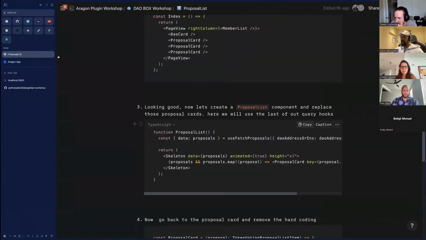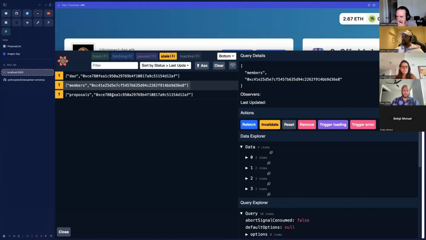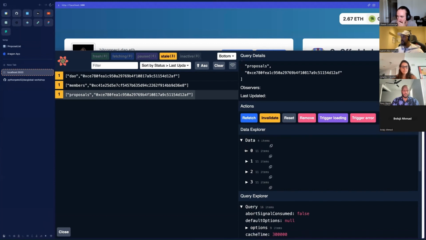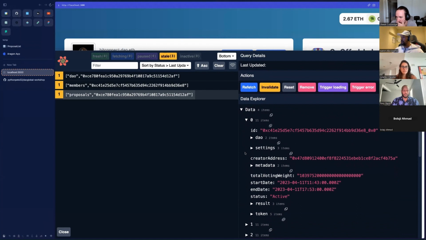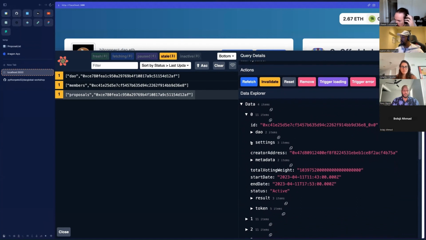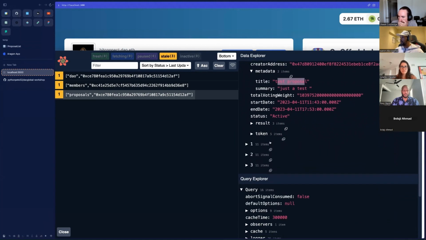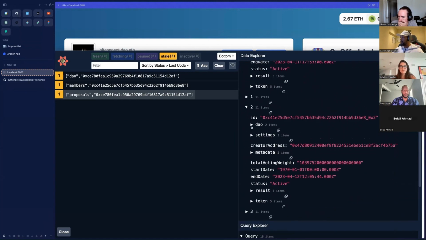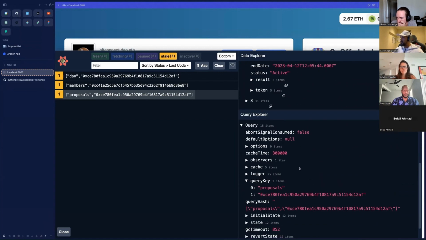And again, same pattern, we go back into the UI, look in the dev tools, and see we've got these proposals here, and we can see that we've actually got a couple of proposals already. Right, so there's this proposal here. Look in the metadata, what does it say? Okay, it's just a test, see another one. Yeah, you get the idea, mint some tokens to this address, whatnot.